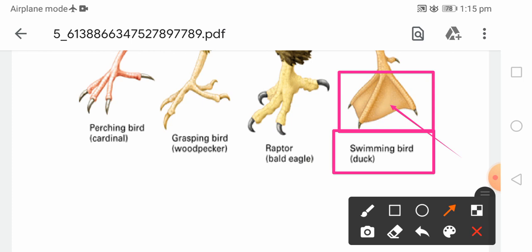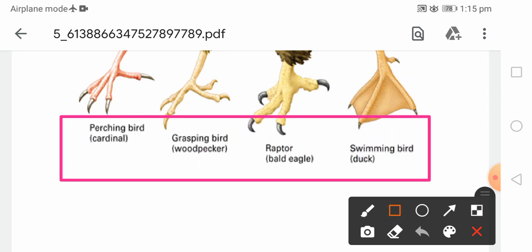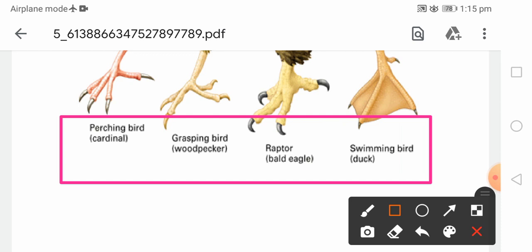Swimming feet are found in a duck, and are also found in penguins. So this is the adaptation of the birds, and on your screen you can see the different feet. This is the adaptation of the birds according to the surrounding environment.